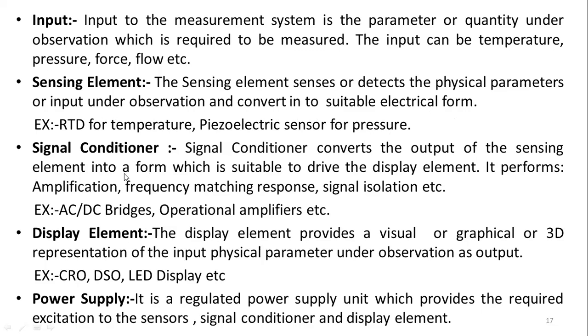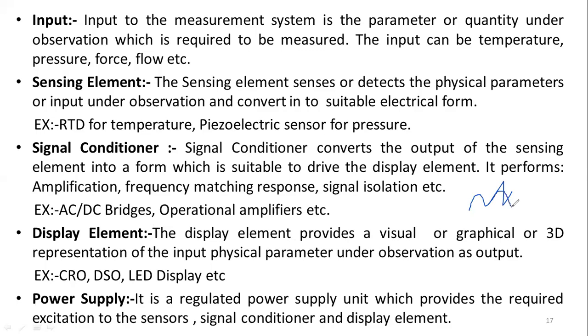Next, the signal conditioner. The signal conditioner converts the output of the sensing element into a form which is suitable to drive the display here. Whatever the quantity to be measured, in that form, a suitable value it is going to give to the display element. It performs amplification, frequency matching, response, signal isolation. If any errors are there, it is going to remove that part, signal conversion.